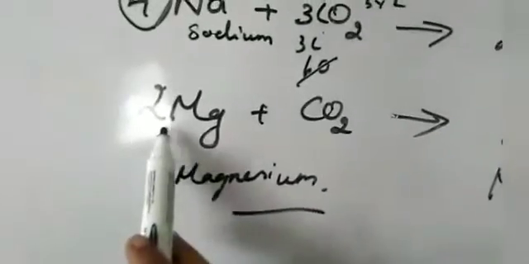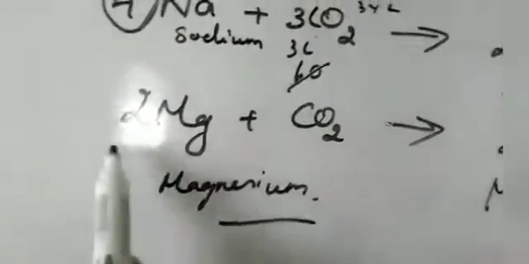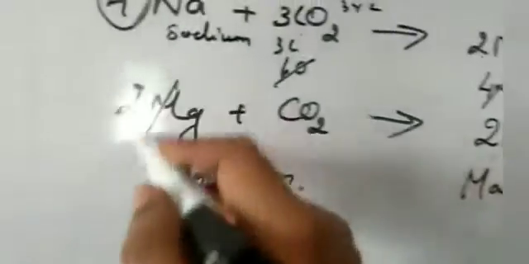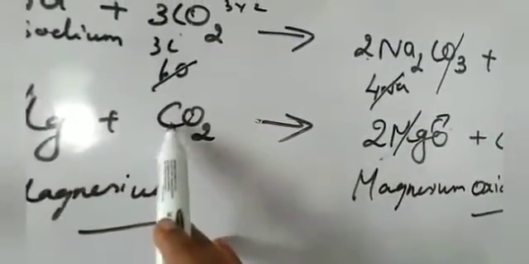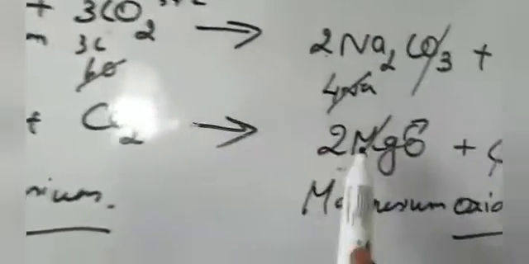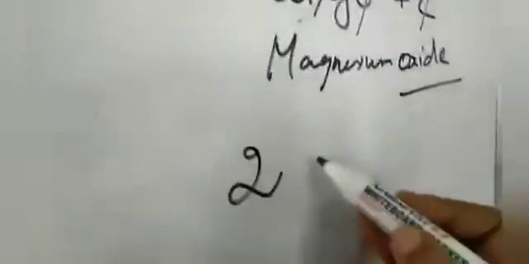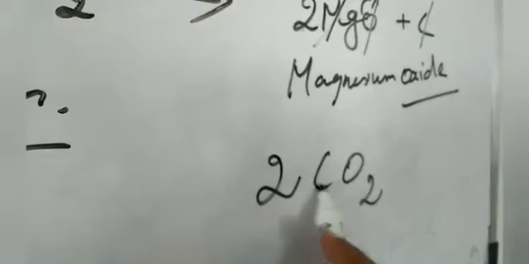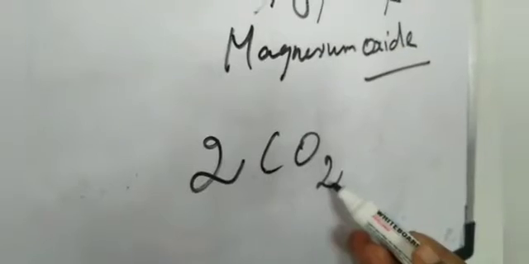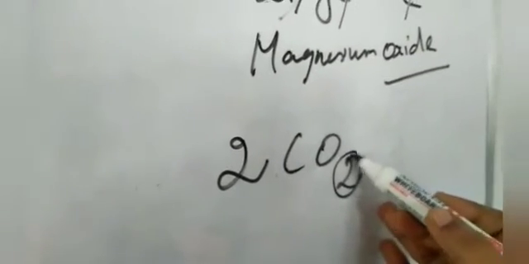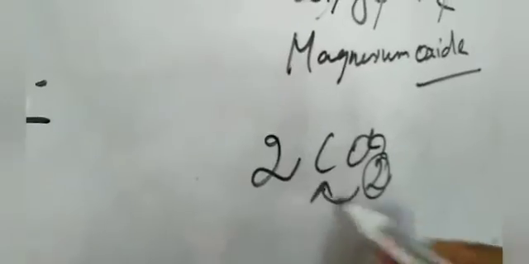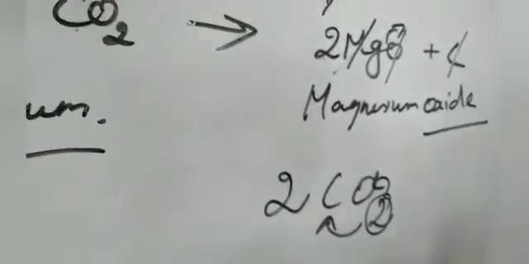So here how many magnesium? 2 Mg. Here also 2 Mg. Here how many carbon? Only 1 carbon. Here also only 1 carbon. Here how many oxygen? 2 oxygens. Here also 2 oxygen. If you put the number inside, it is common to both atoms. If you put it down under an atom, this number is only for that one, not the other one. Do you understand?